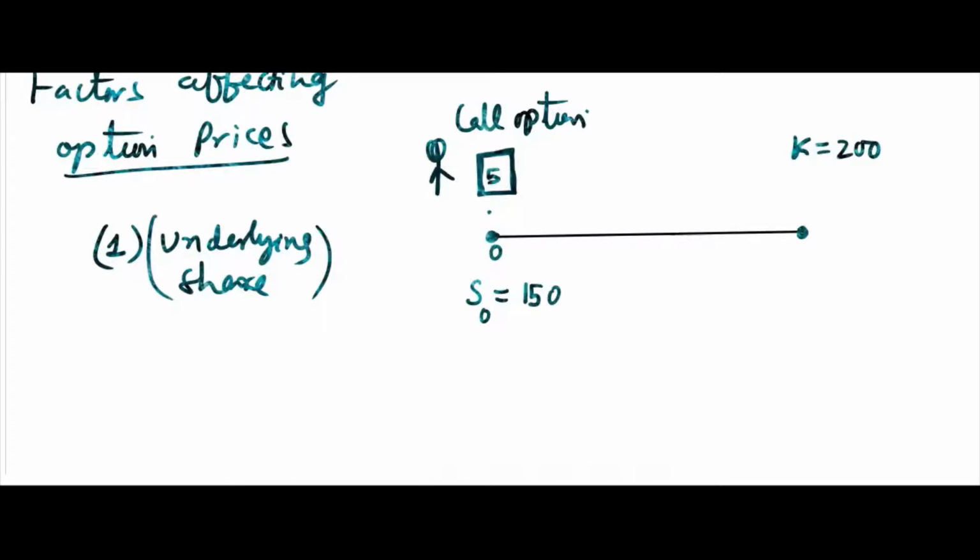Now immediately after 1 hour, when you want to purchase, what will happen? Suppose you see that there is a movement in the share price due to whatever reason. Now share price is no more 150. It could be any time, not necessarily 0. So suppose S naught is 180 now.